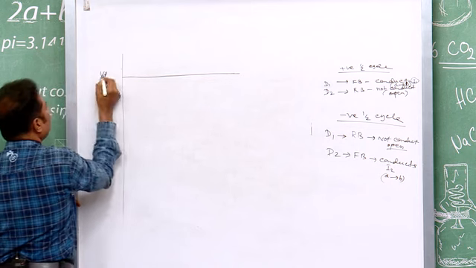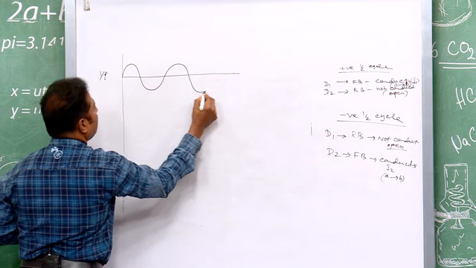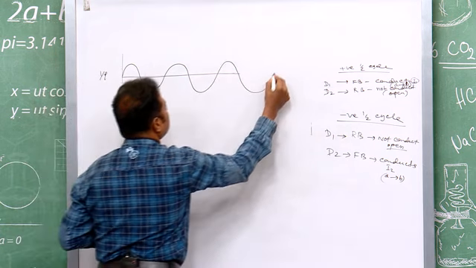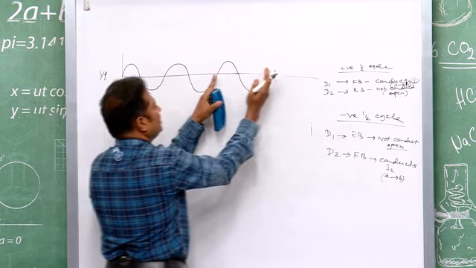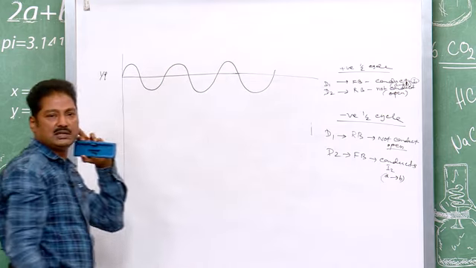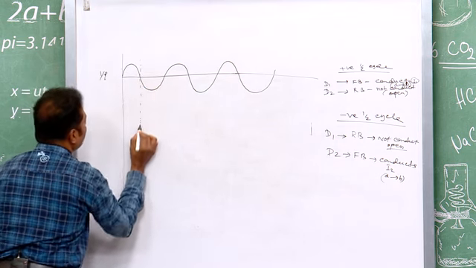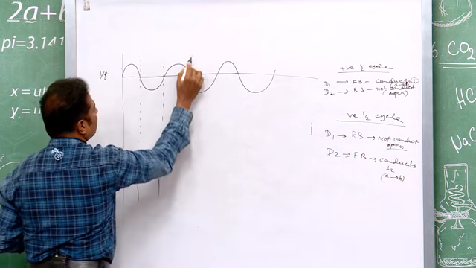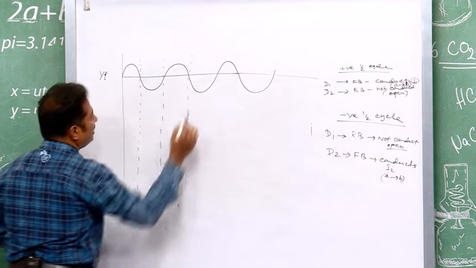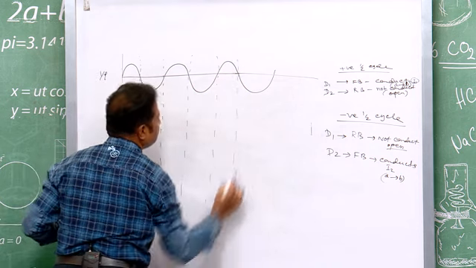This is your input. Let there be three waves: this one is the first wave, this one is the second wave, this one is the third wave. Continuously the waves are generated. This is your input, and accordingly you mark the half cycles, so that we will be able to draw the output curve easily.